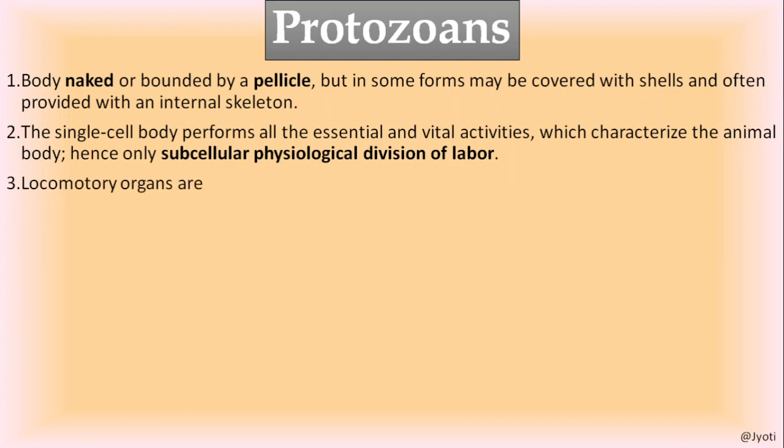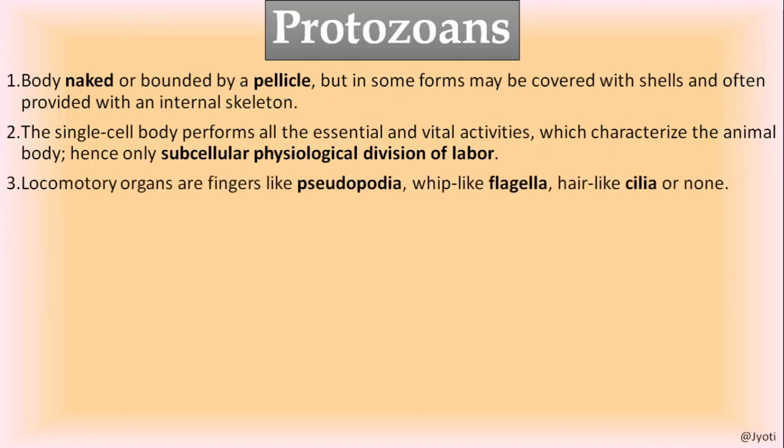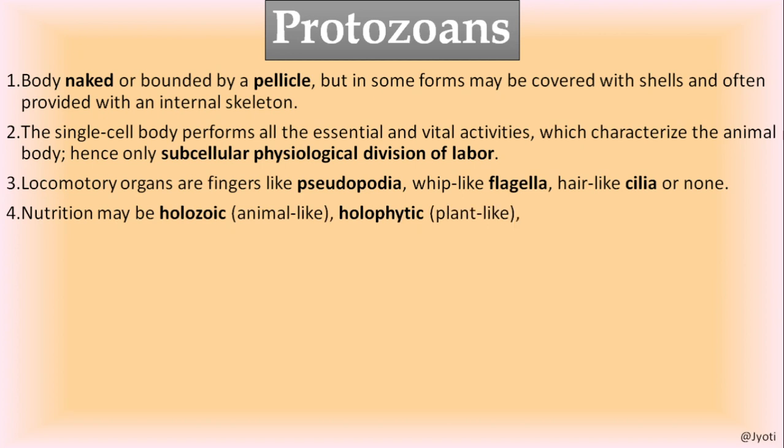Okay. Then the locomotory organs may be finger-like. When they are finger-like, they are called pseudopodia. When they are whip-like, they are called flagella. When they are hair-like, they are called cilia. Or some of them may not have locomotory organelles.